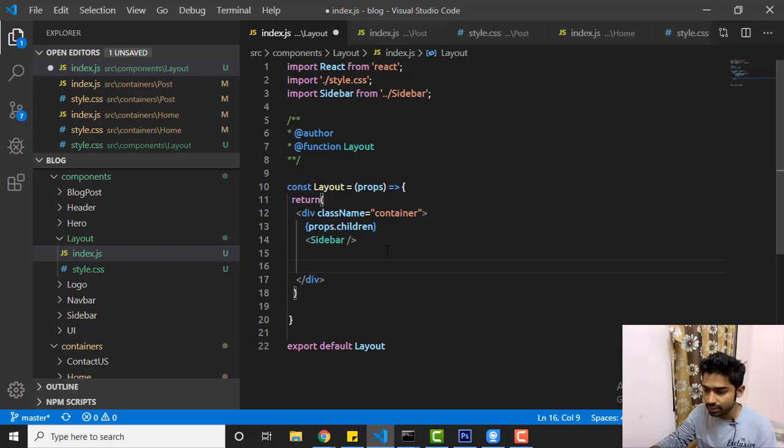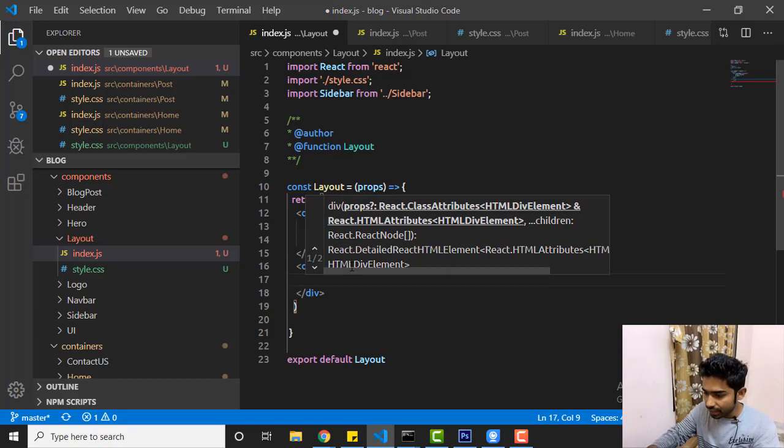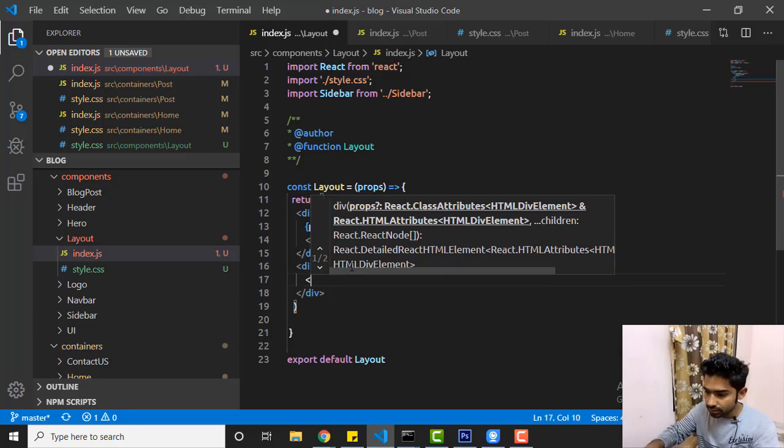to add a footer, right? So there we have a container, and always remember in your style we have the property display flex. So if we add a container footer here, that is going to be the side of the sidebar. So that's the wrong thing. I don't want it inside the container, I want it out of the container. So we'll say div, and I will say this is my footer.